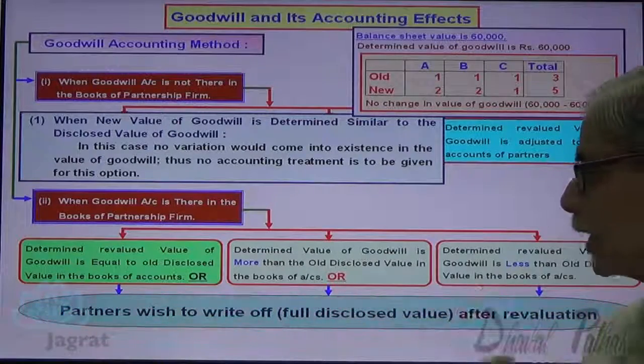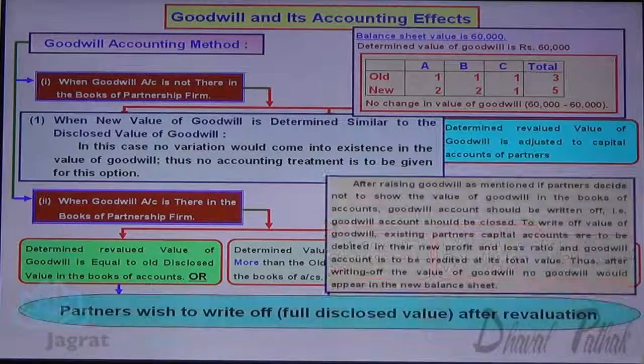Now partners wish to write off, that I want to consider. After raising goodwill as mentioned, if the partners decide not to show the value of goodwill in the books of accounts, goodwill account should be written off. That is, goodwill account should be closed. To write off the value of goodwill, the existing partners' capital accounts are to be debited in their new profit sharing ratio, that is 2:2:1 for our illustration.